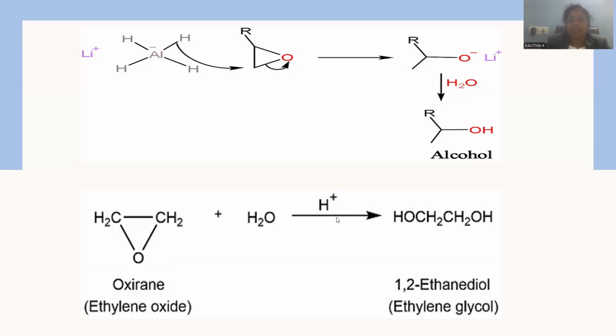Whenever epoxide is added with acid catalyzed water molecule, that water addition is called hydration process. Addition of water is called hydration, right? Whenever hydration is carried out in the presence of acid catalyst, epoxide will be transformed into ethylene glycol, right? Two carbon atoms will be in contact with the hydroxyl functional groups, that is called 1,2-ethanediol formation. And moreover, water addition will be trans addition. One of the hydroxyls is on the front side, and the other hydroxyl will be on the back side. This is the way trans glycol will be generated by hydration of epoxide.